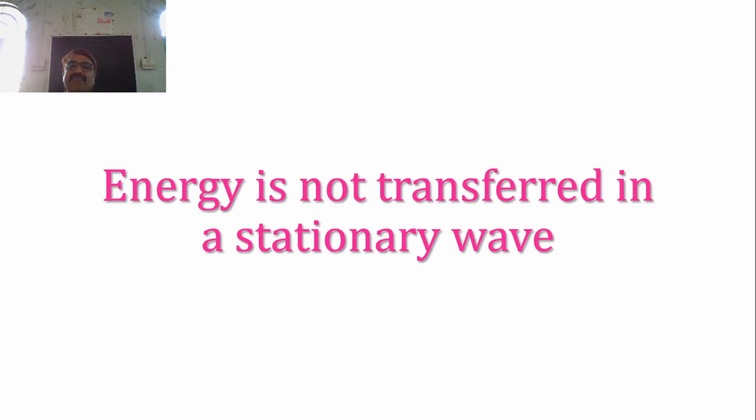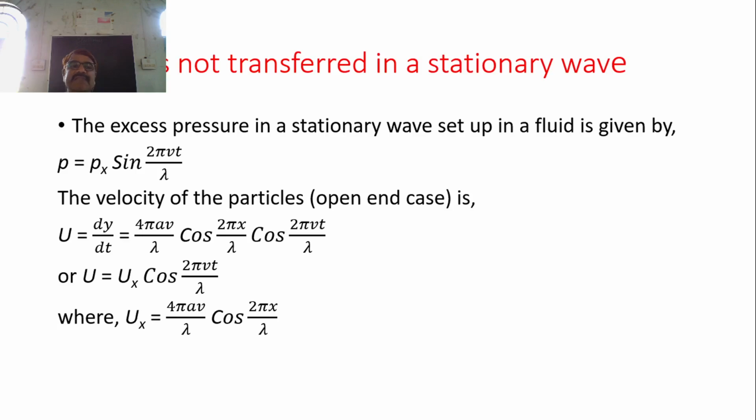We will now analyze mathematically the statement that energy is not transferred in a stationary wave. We know that the excess pressure in a stationary wave set up in a fluid is given, according to our previous article, by P equal to Px sine 2 pi Vt by lambda.